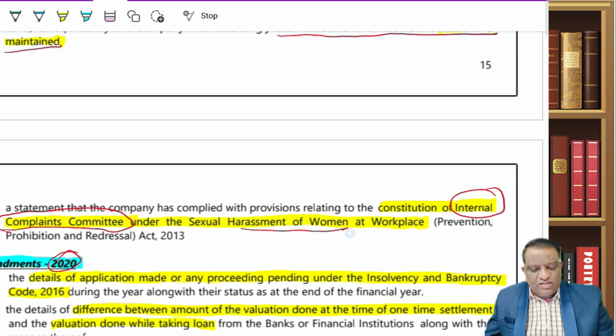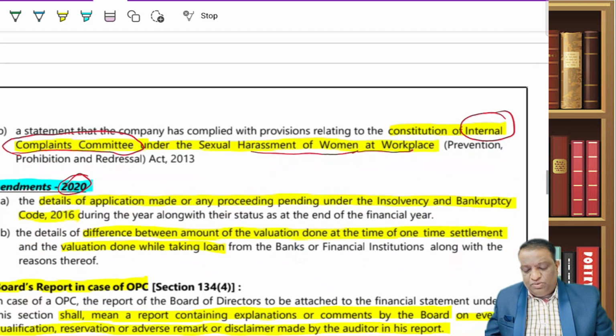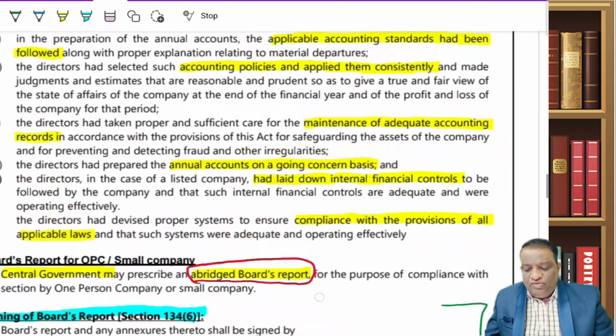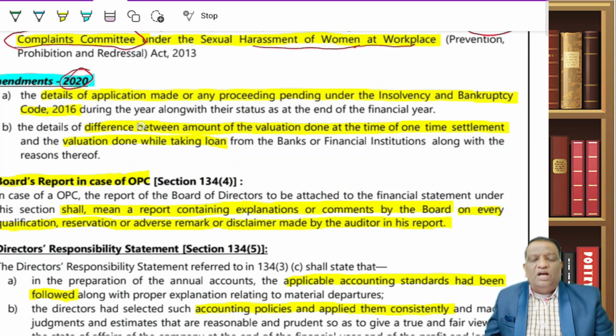So wherever there is a workplace, they should have constituted one internal compliance committee. Have they done it? They have to confirm through the board's report. These two are the amendments in 2018. Then moving on to 2020, they made further amendments whereby the board of directors of a company are supposed to add these two points.